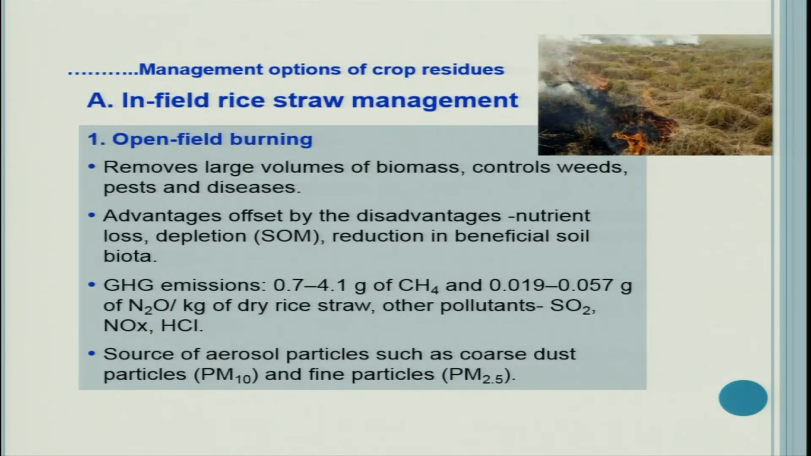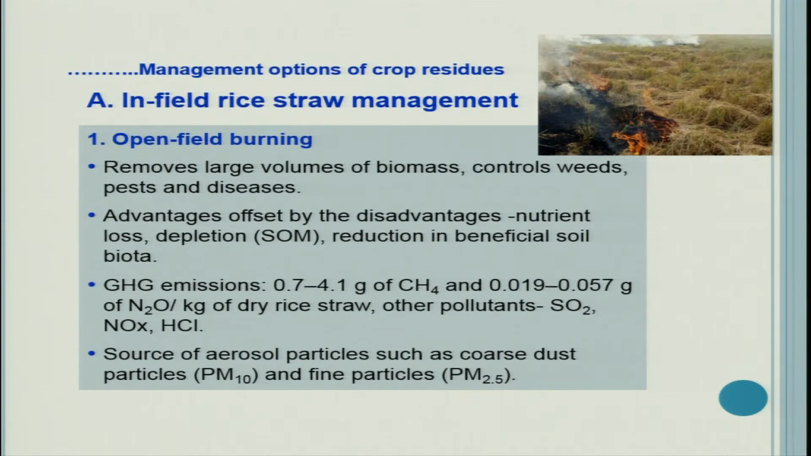So, now see in-field rice straw management. What are the things that we need to keep in mind for in-field rice straw management? Means the first management is open field burning, which is really not advisable. It removes large volumes of biomass. It also controls some weeds, pests and diseases. So, it has some value.